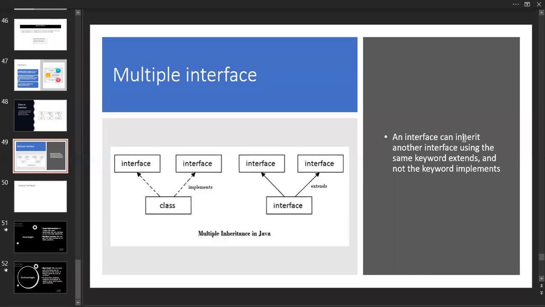An interface can inherit another interface using the keyword extends and not the keyword implements. Again, I'm telling you, an interface is going to extend one more interface. It doesn't go for the implementation. Here the class only implements the interface.